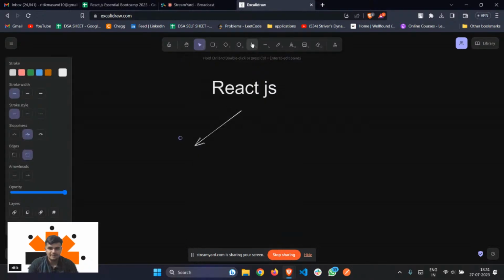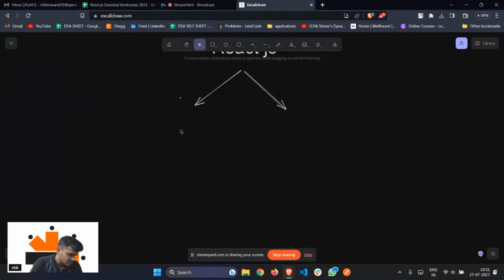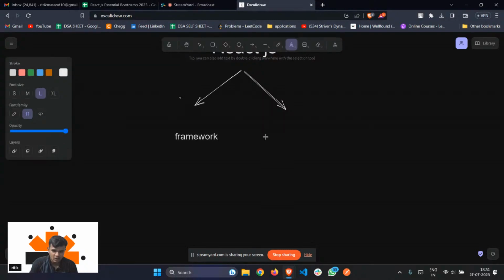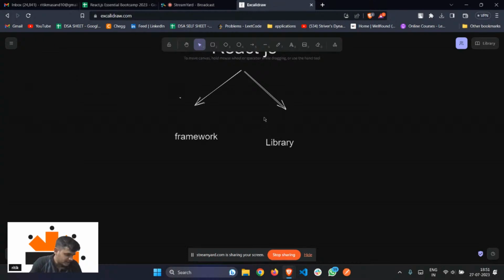So the first question that comes up here is: what is React? Can I have a poll in the chat box? What do you think? Is React a framework, or is React a library? According to your knowledge, just let me know.